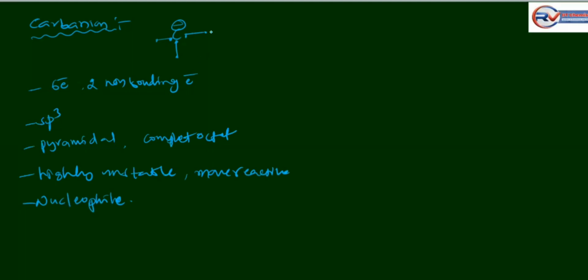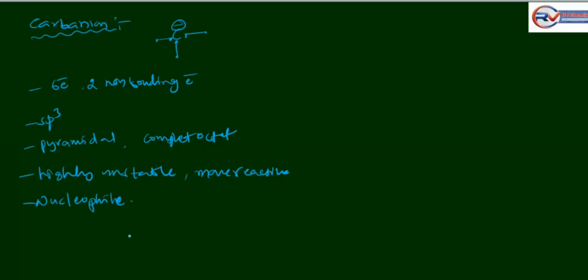Simple things: the carbanion has a negative charge. It contains 6 bonding electrons and 2 non-bonding electrons. It undergoes sp3 hybridization and shows a pyramidal structure, complete octet, highly unstable, more reactive. It acts as a nucleophile.